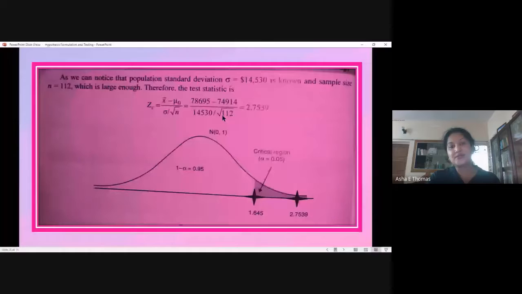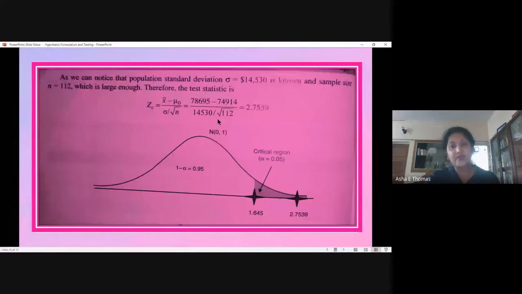Then, as per the formula, we divide by root of n. Here root of n is root of 112, because the researcher took 112 samples for his study. The test statistic value we get is 2.7539.